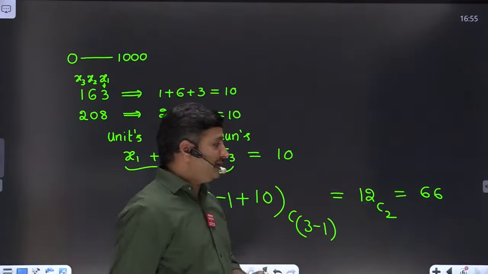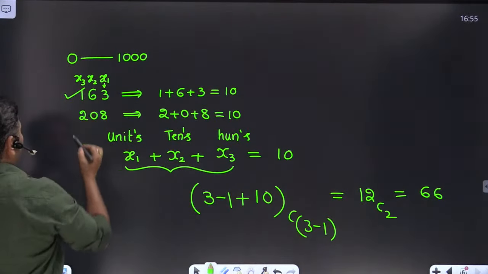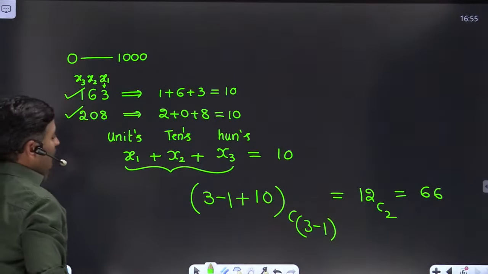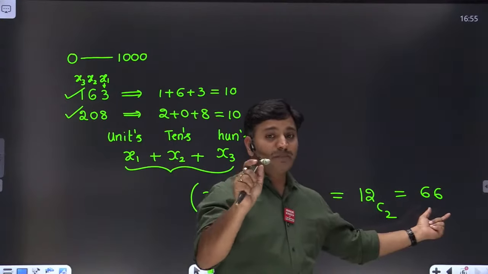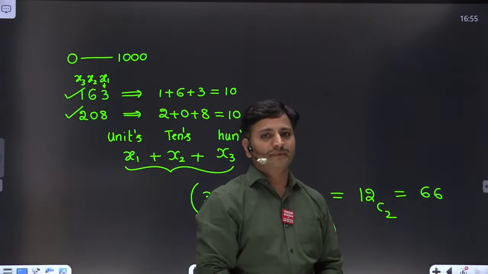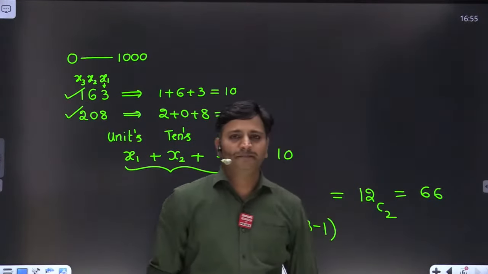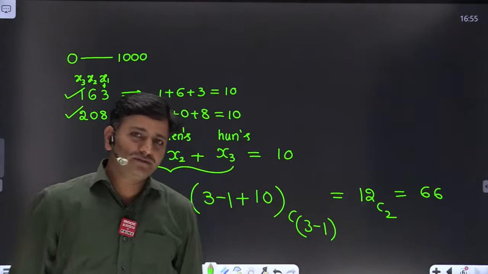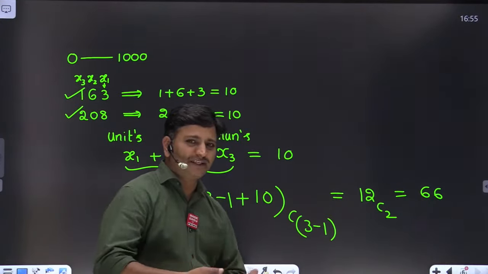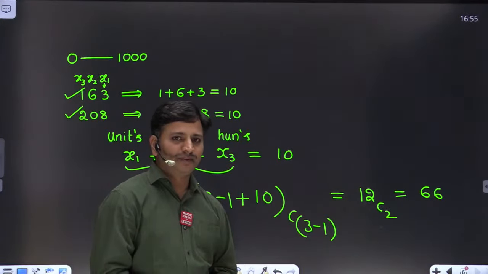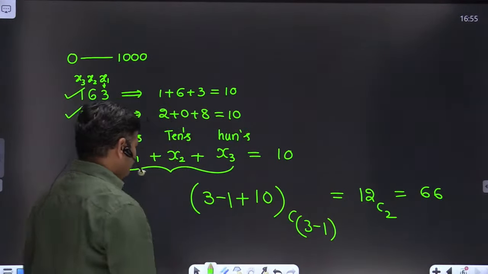Are you following what I'm trying to say? Here I found 163, I found 208. Like that, how many 3-digit numbers are there? 66 3-digit numbers are there. The sum of the digits must be equal to 10. But is it the final solution, friends? Could you please comment in the chat box? Is it the final solution, or can we subtract something else?